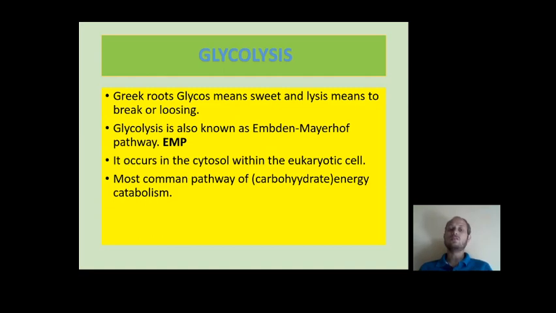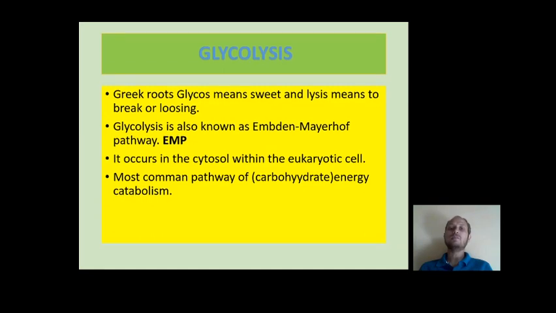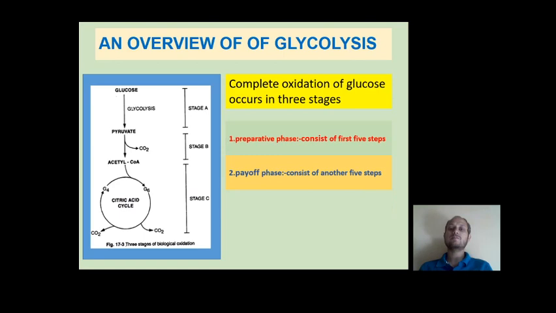specifically the glucose, and thereby withdraw the energy from the glucose and make it available for cellular requirements. Complete oxidation of glucose is said to be done when it gives CO2 and water. So for complete oxidation, glucose is subjected to three phases. In the first phase, glucose is converted to pyruvate, that is glycolysis, which we will discuss now.